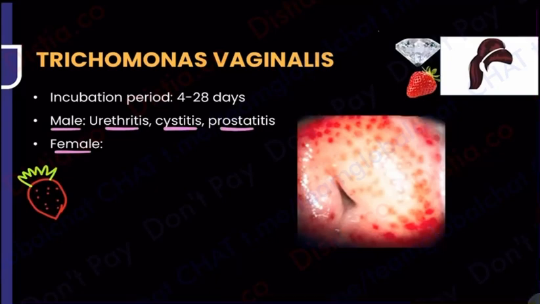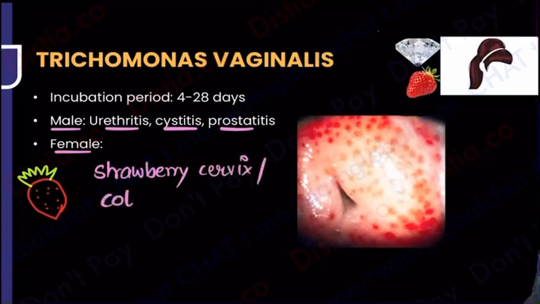And the female genital organ, meaning you're thinking of the very famous, now comes the fashionable auntie. The fashionable auntie loves strawberries, exotic fruit. So strawberry cervix is what you will see. I think we all know that it is also known as colpitis macularis. When you go to your gynecology, you will study it. So that is going to be strawberry cervix.